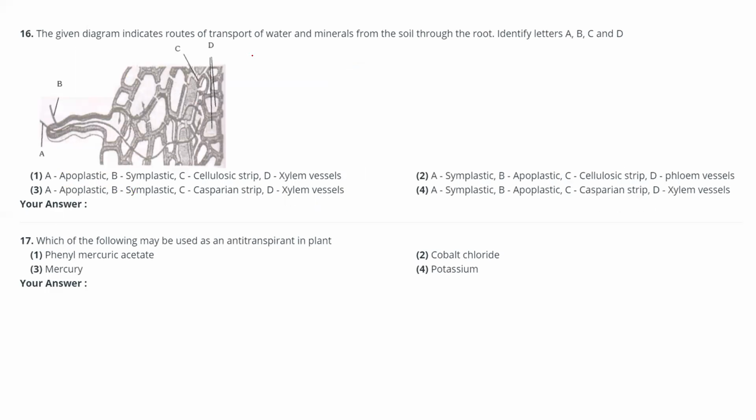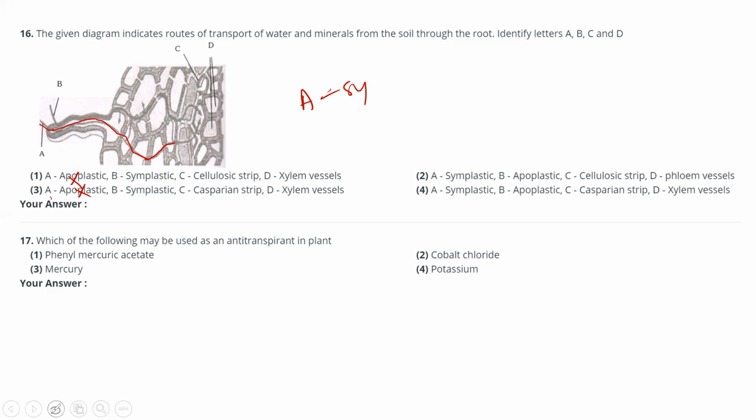Next, here they have given a diagram. You have to simply read and label it. What is part A? What is part B? Part C? If you see here, water is traveling through the cell, plasma membrane, plasmodesmata, all these things. So A is a symplastic pathway.